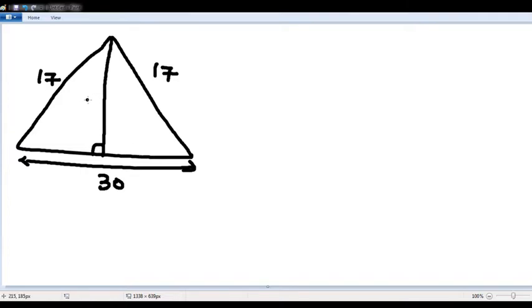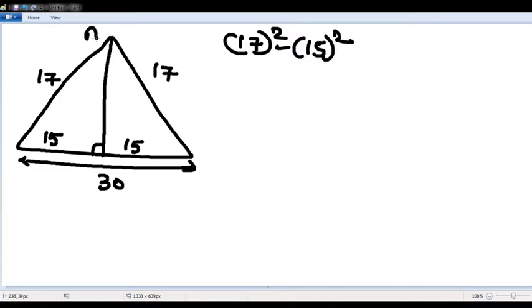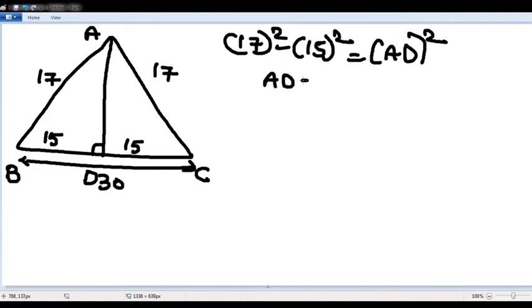Perpendicular drawn onto the unequal side will become the median. Median means it will divide into 15, 15. So if I apply 17 square minus 15 square, that is nothing but AD square. ABC and it is D. So AD square is 17 minus 15 times 17 plus 15, that is 2 times 32. Square root of 64 is 8.